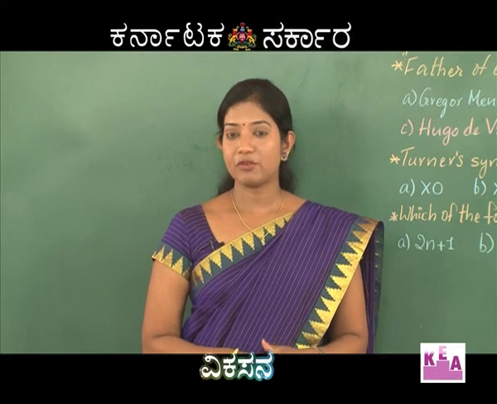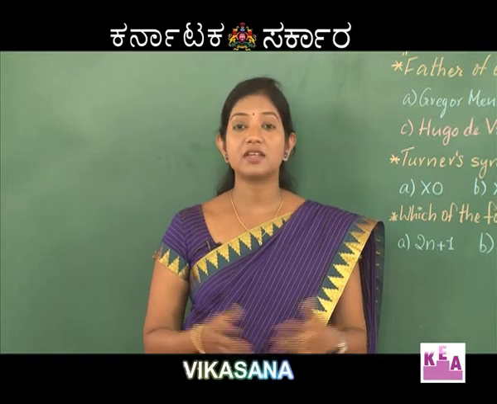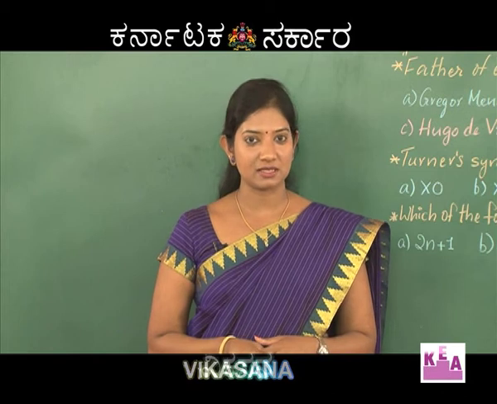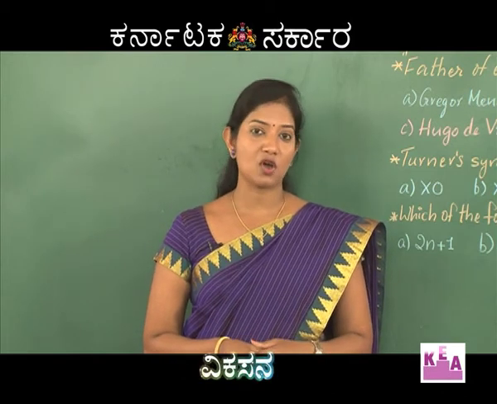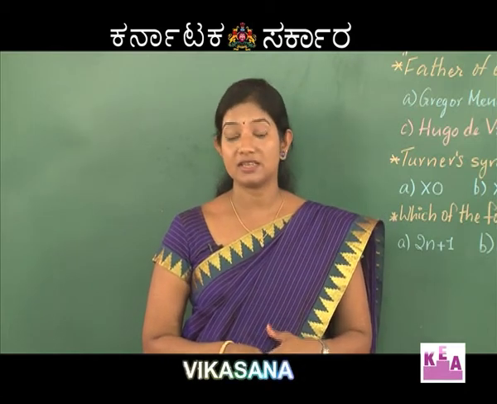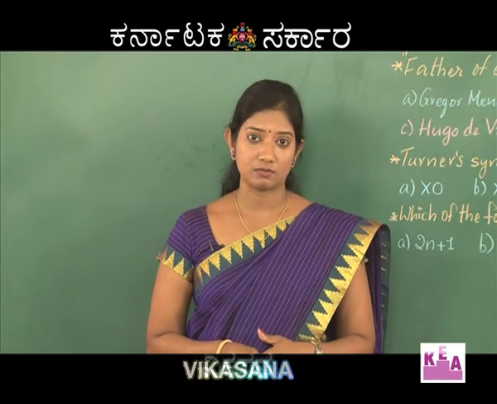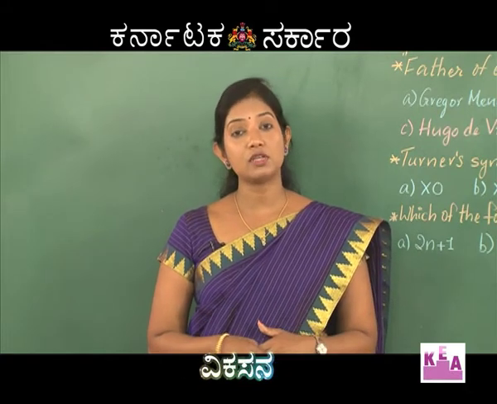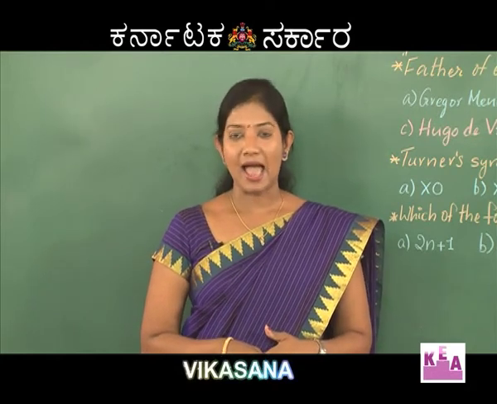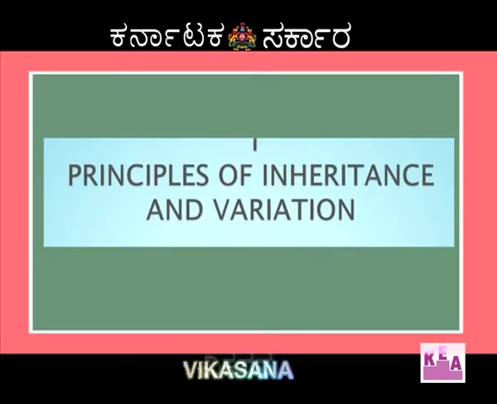Students, if we observe the different organisms which are present around us, they are extremely diverse. There are similarities as well as dissimilarities. Similarity is because of a process called inheritance, that is, the characteristic features present in the parent get transferred to the offspring. Dissimilarity is because of variation, a process where the individuals of a common ancestor differ. The work of Mendel and others who followed him gave us an idea about the different patterns of inheritance.